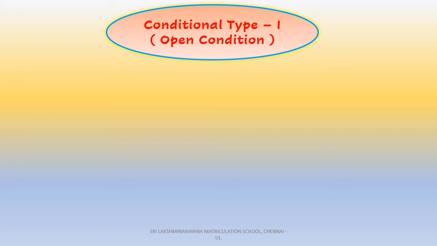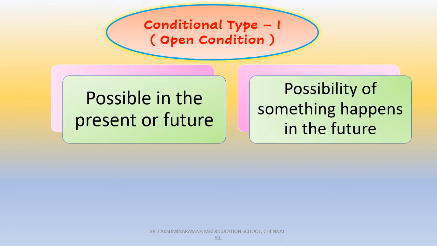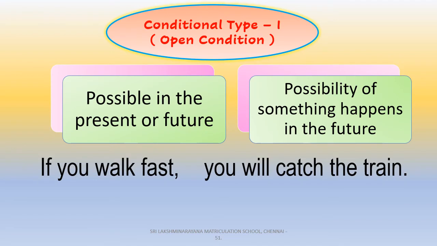Conditional type 1, which is called open conditional clause. Here, open conditional clause is used to talk about things which are possible in the present or future. It is used to tell about the possibility of something to happen in the future. Observe this example, children. If you walk fast, you will catch the train.